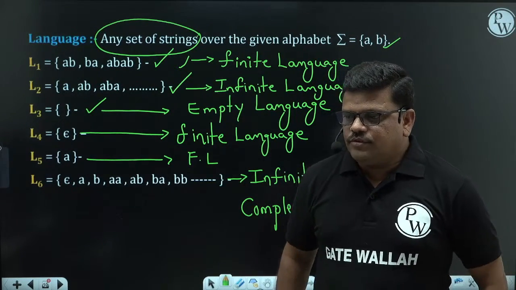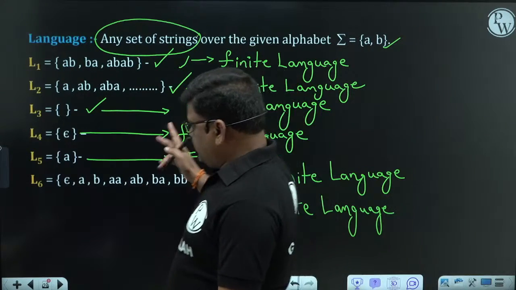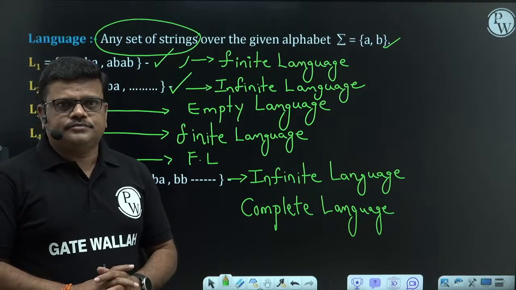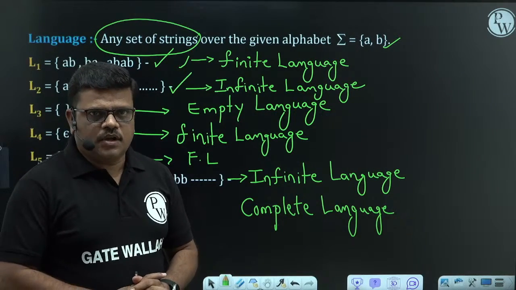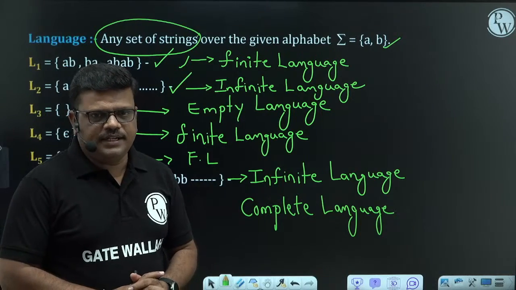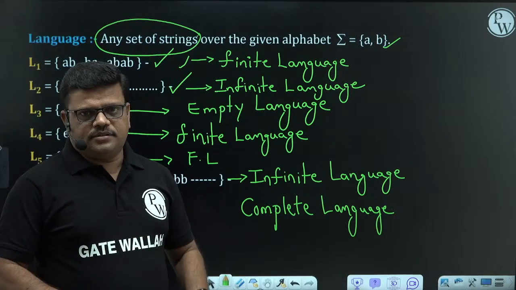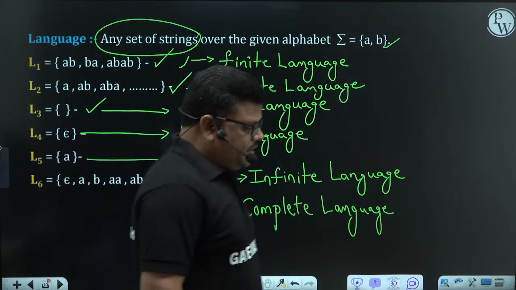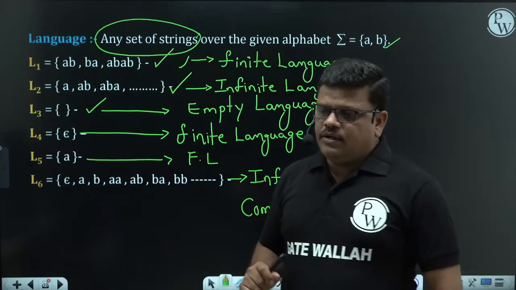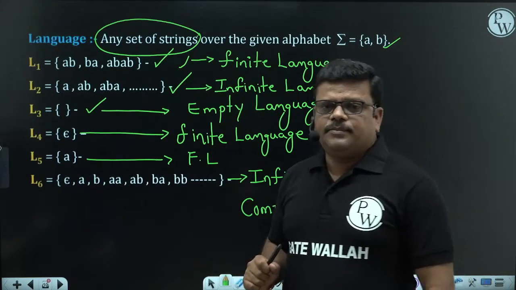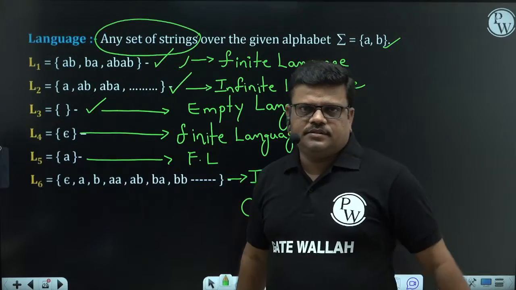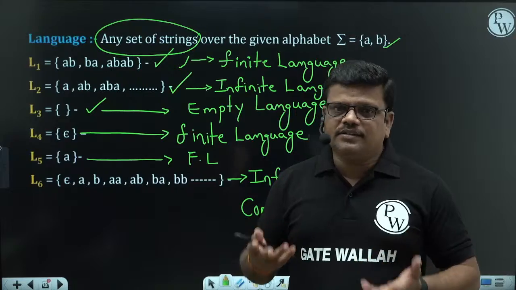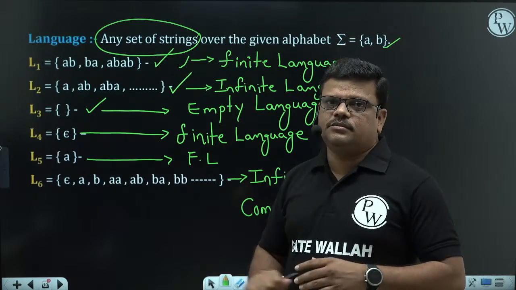Right. So this is about language. Why am I explaining all these different names for languages? In automata construction time, if any language contains all possible strings over the given alphabet, that language comes under complete language. Because in some questions they will ask this way: construct a DFA for complete language. They don't mention the number of strings. Construct a DFA for complete language. Then you should know what a complete language is. For that reason I am explaining these basics.